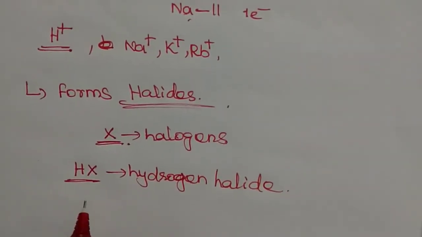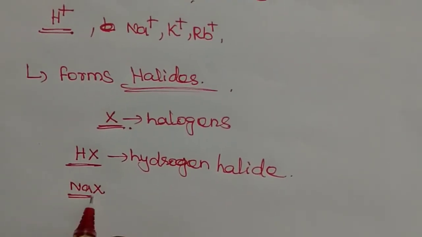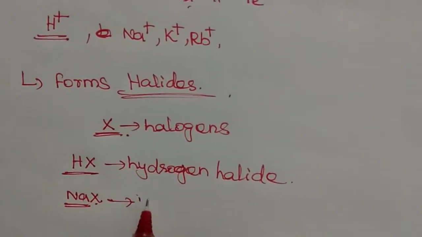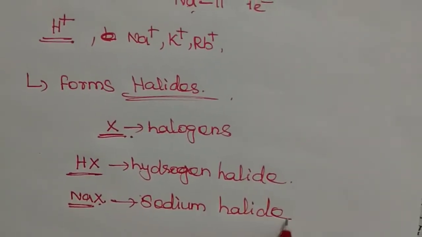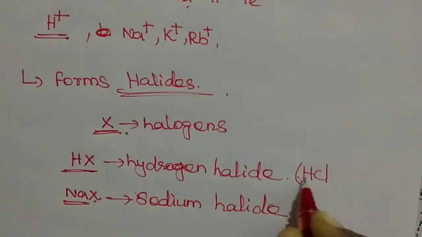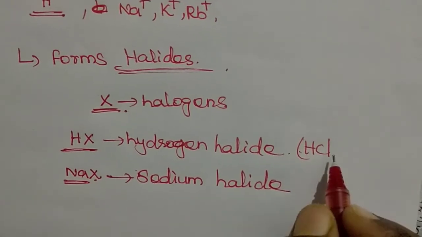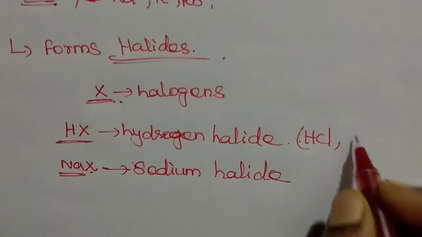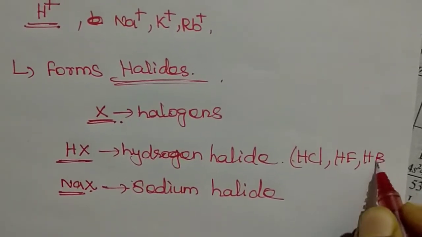Alkali metals can also form halides, like sodium halides. Sodium is one alkali metal, X is halogens, so it is sodium halide. For hydrogen halide, you can give the example hydrochloric acid. Chlorine is a halogen combined with hydrogen, so the general name is hydrogen halide, but the actual name is hydrochloric acid. Then HF, then HBr, etc.